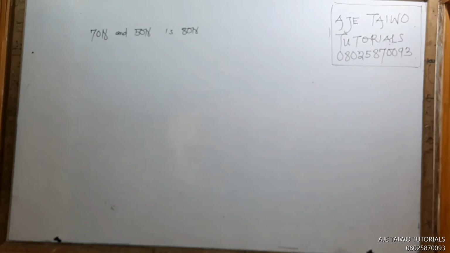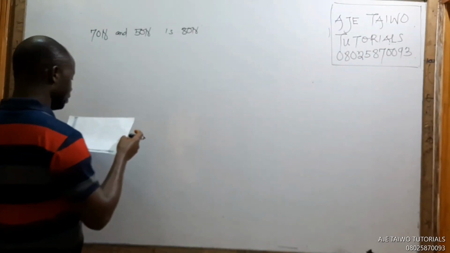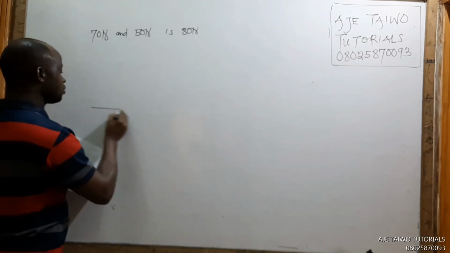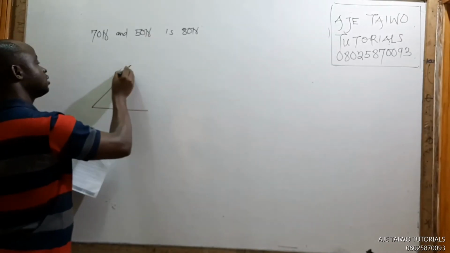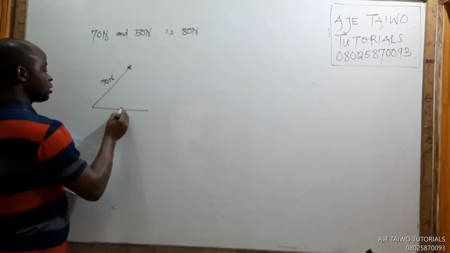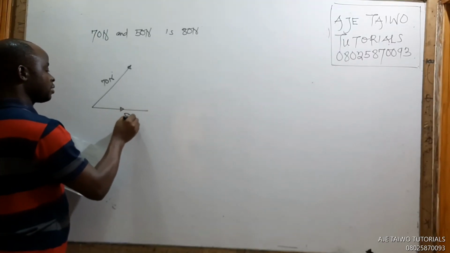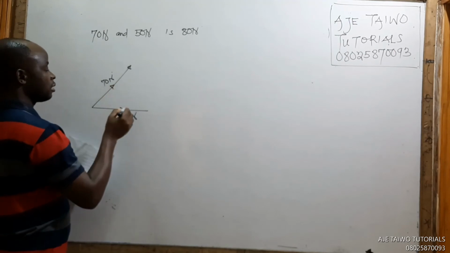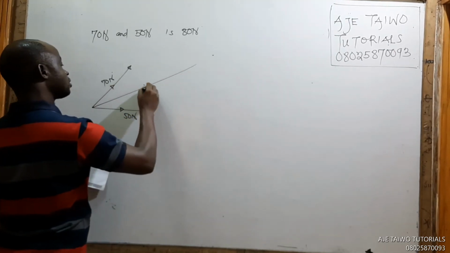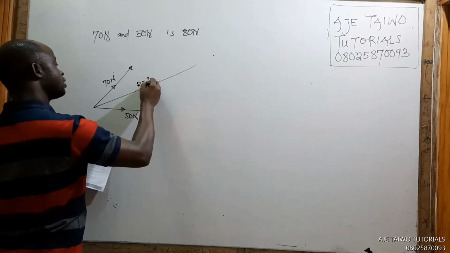Okay, so we want to find, just look at it. You said the resultant of these two forces, let's say this one is 70 Newtons, this is 50 Newtons. And the resultant is this, R equals 80 Newtons.